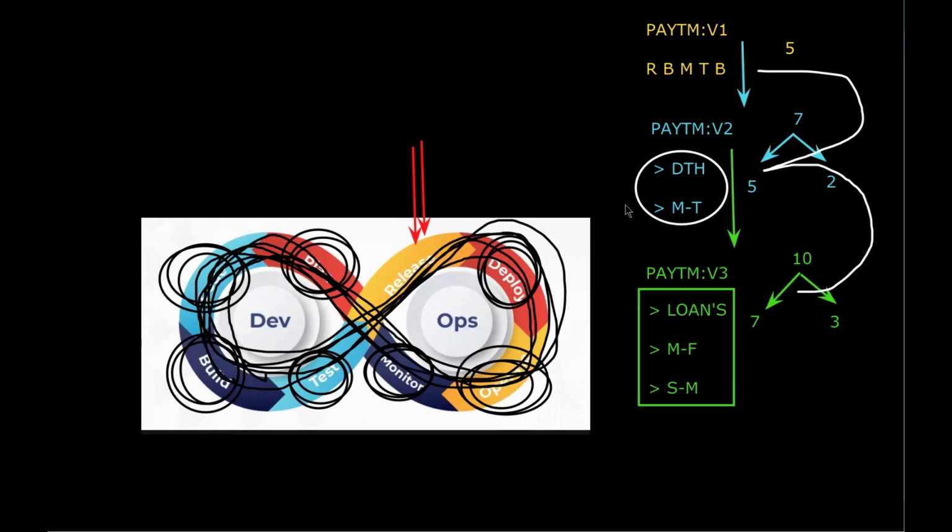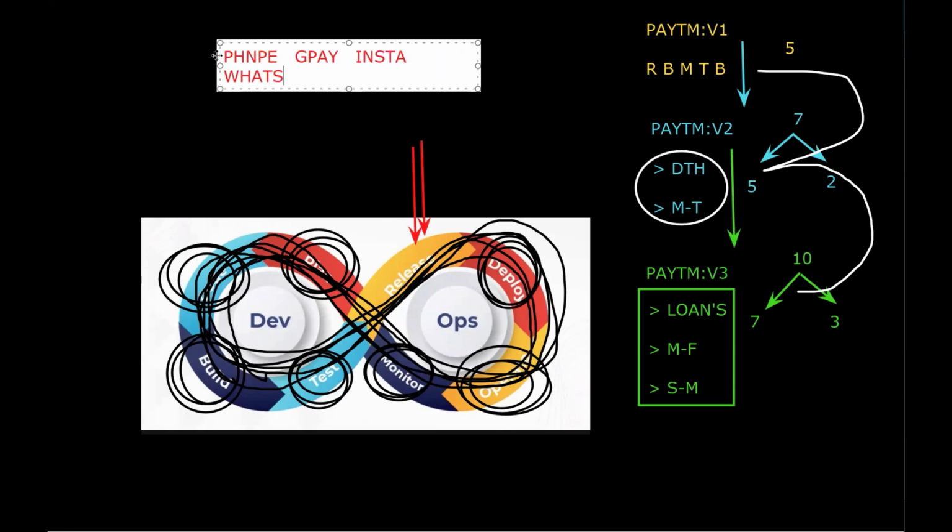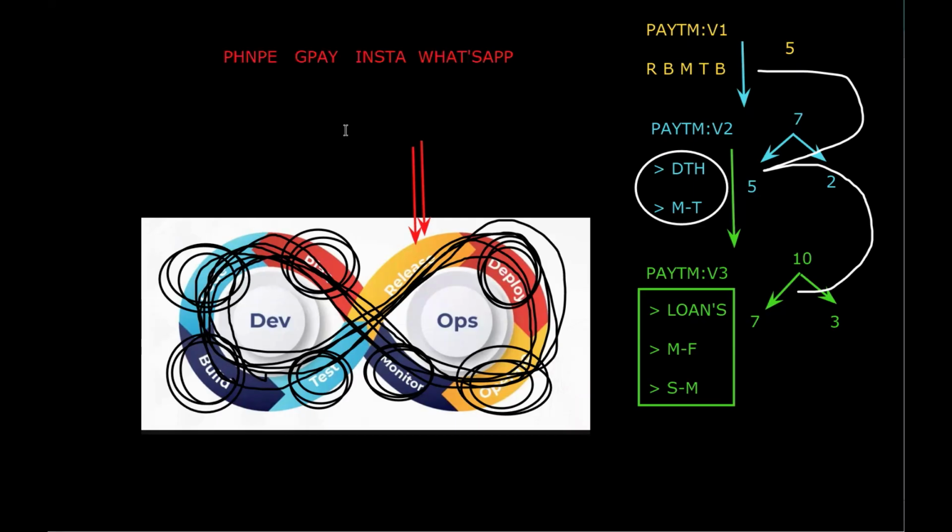So remember guys, not only the Paytm application, we are using a number of applications daily. We are using PhonePe, Google Pay, Instagram, WhatsApp. Even ChatGPT, Claude, and Copilot are all AIs, right?